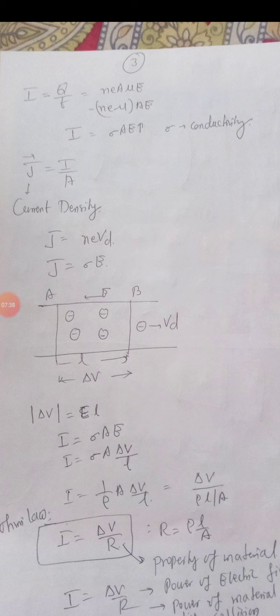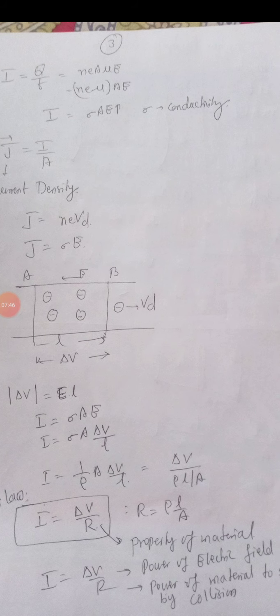Now student, I will derive some more formulas from it. Again I have drawn a particular figure here. I have considered a length L. Electric field is applied. Now there is a potential difference, student. Already we know the relation between potential difference and electric field: delta V is E into L. This I have substituted here. Now this sigma, conductivity, is the inverse of one more quantity, resistivity, which you have studied in class 10th.